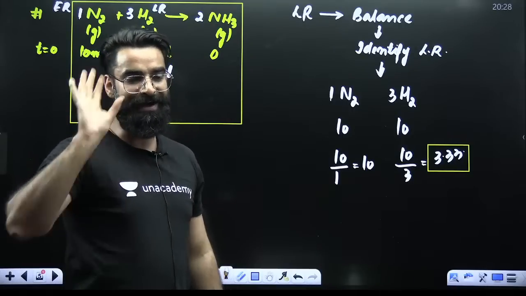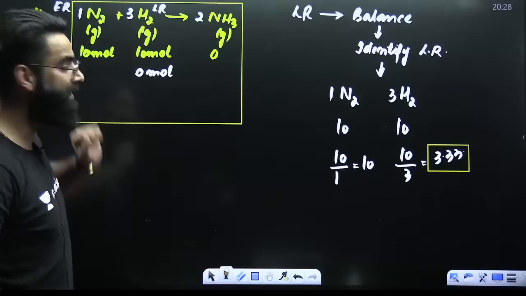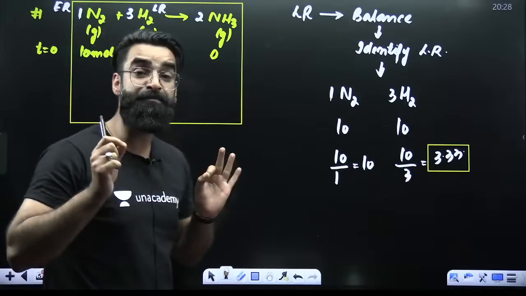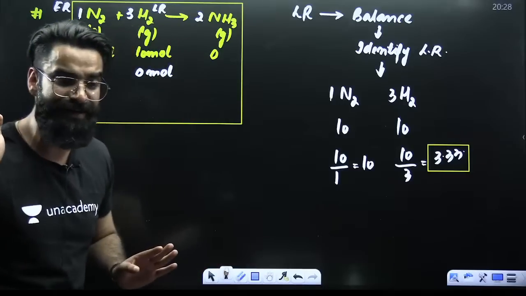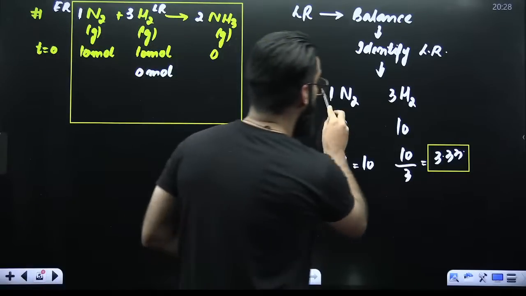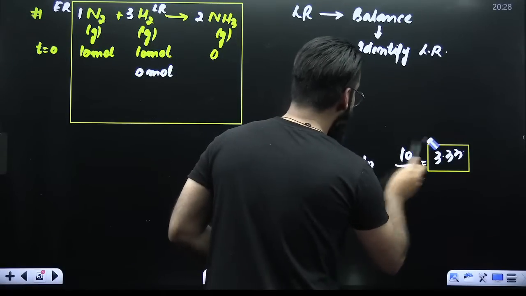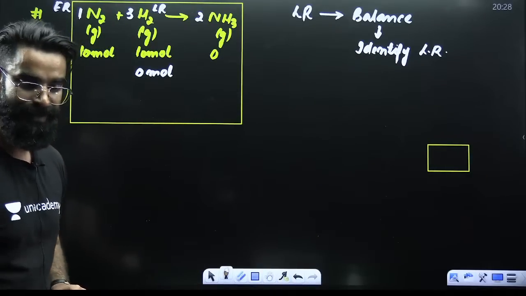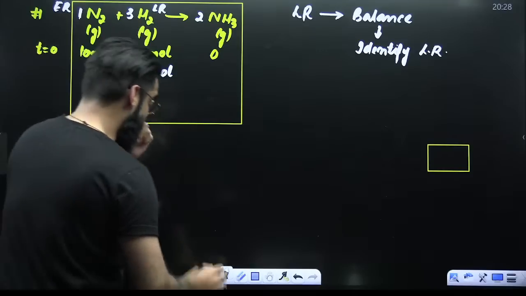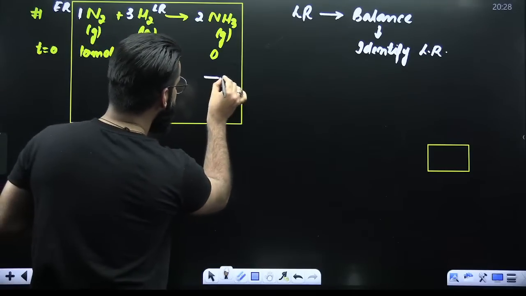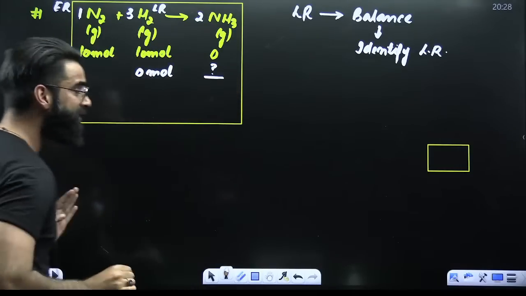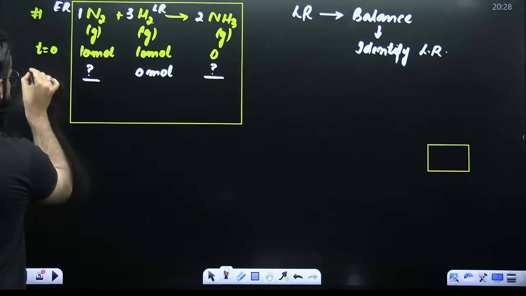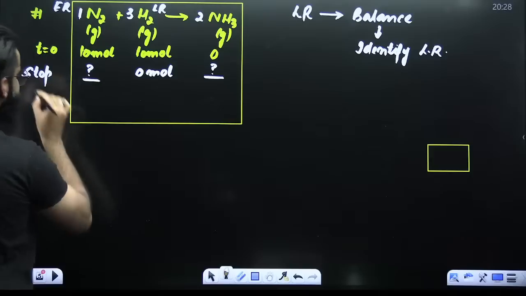Right? Now, my dear students, since you identified your limiting reagent, I told you already that the entire product formation is decided by the limiting reagent. So H2 is the one which is going to decide the entire product formation. H2 is going to let us know how many moles of NH3 have got formed and how many moles of N2 would be left in the container when the reaction would have stopped.